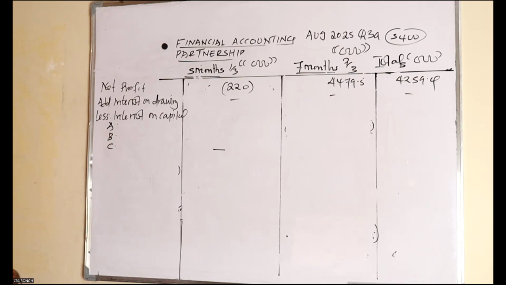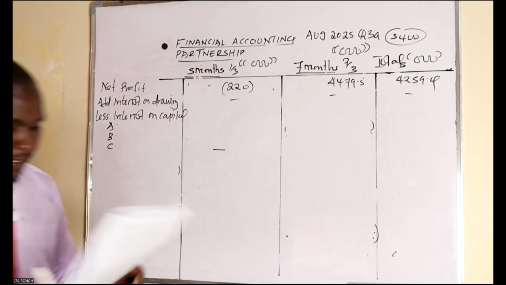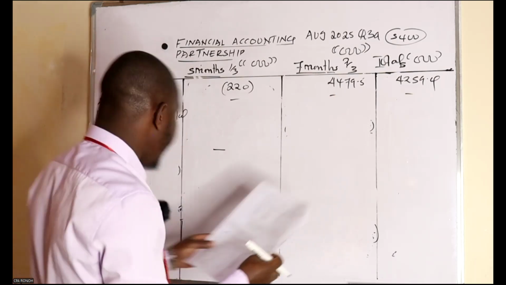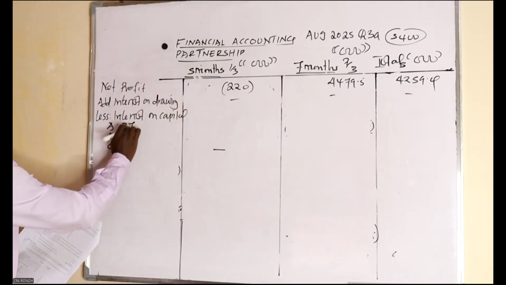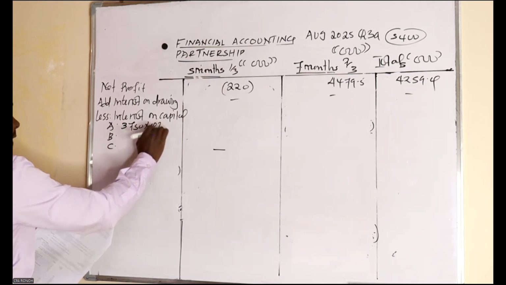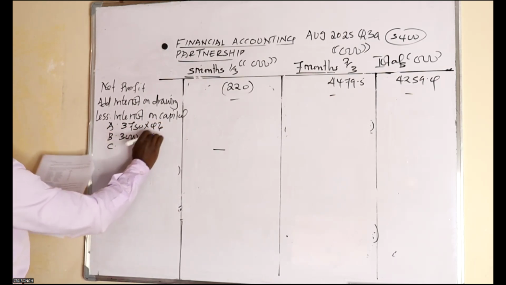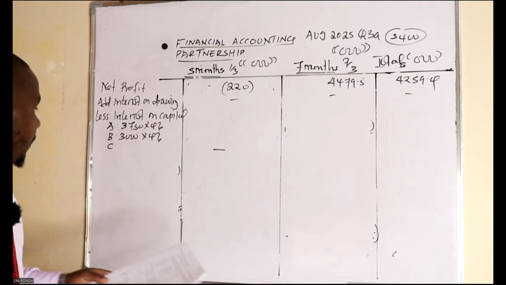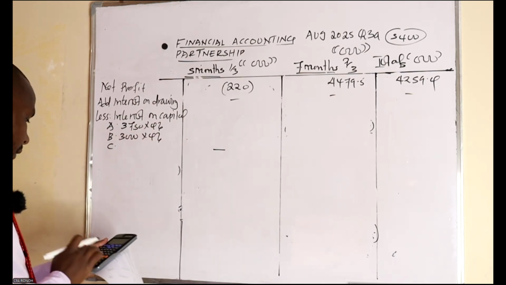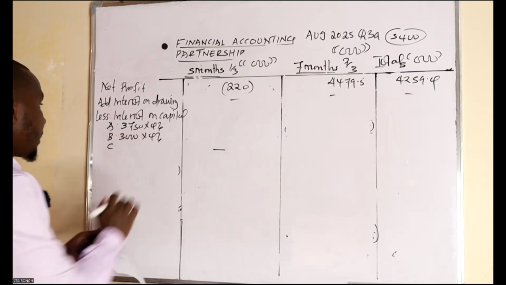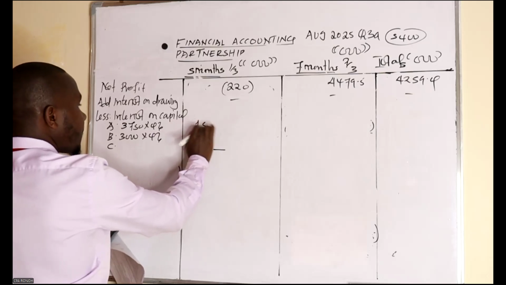Now, for Anne, we have the total capital, which is 3750 multiplied by 4%. The other one is 3000 multiplied by 4%. So how much do we have? 0.4 multiplied by that 750. We have 150 here.